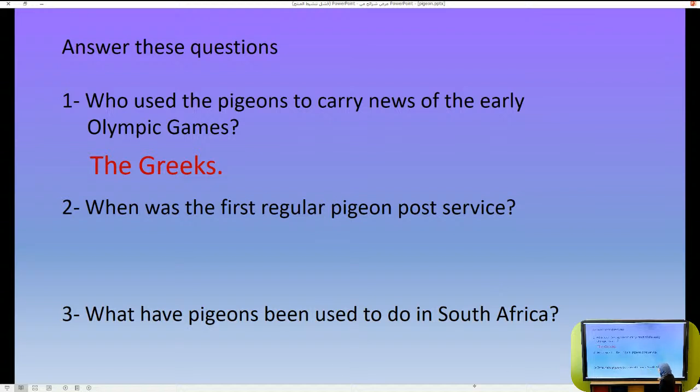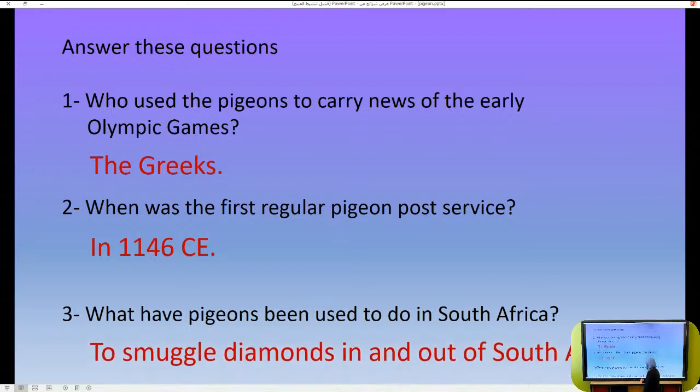Question 2: when was the first regular pigeon post service? As we found out, it was in 1146 CE. And what have pigeons been used to do in South Africa? As we found out, to smuggle diamonds in and out of South Africa. Of course, this is a very clever way to smuggle diamonds, but don't do it.